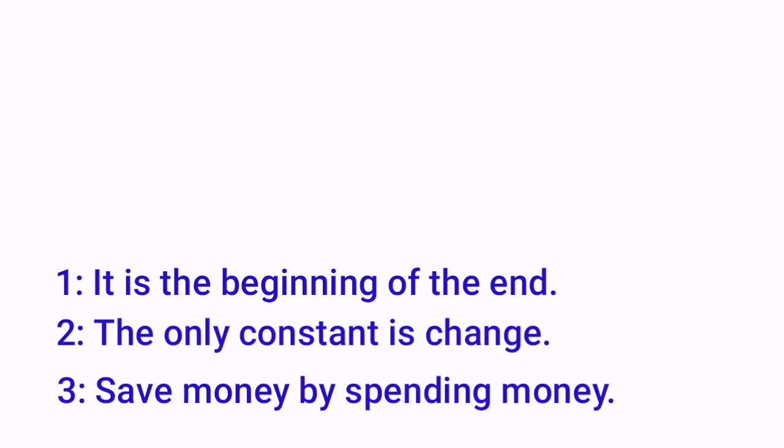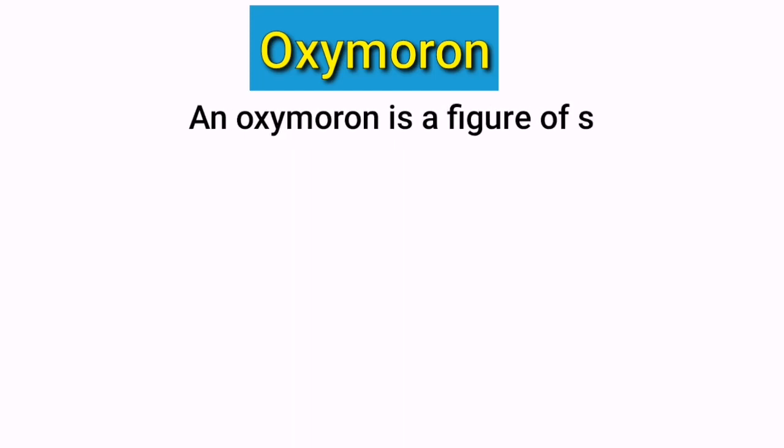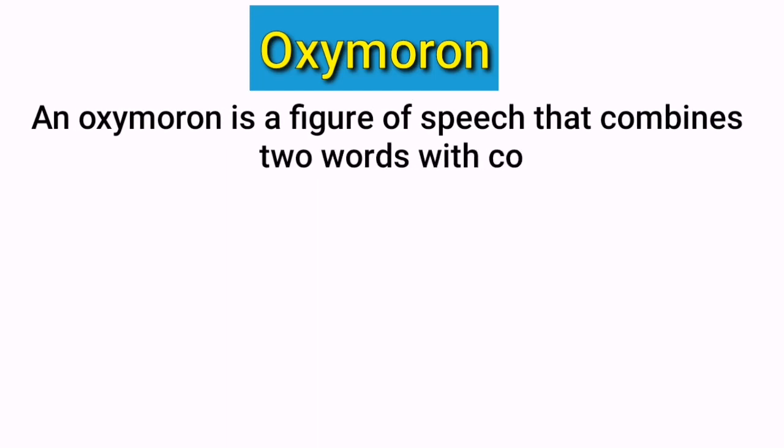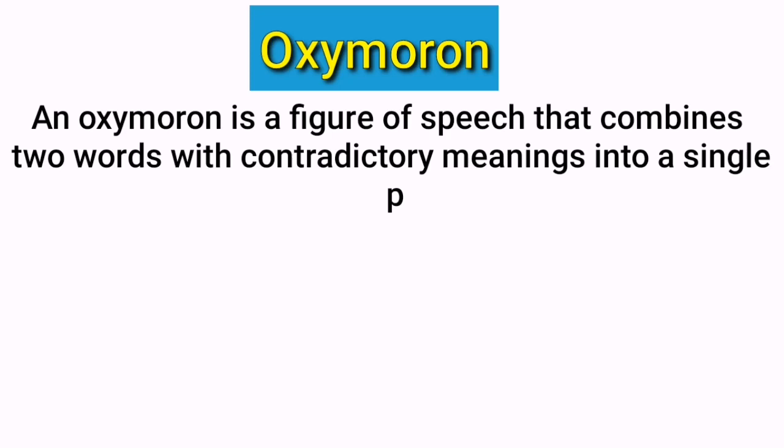While on the other hand, an oxymoron can be defined as a figure of speech that combines two words with contradictory meanings into a single phrase. Simply, it means that oxymoron is a figure of speech like a simile and metaphor but in this figure of speech two contradictory words are combined. And in paradox a statement is given in such a manner that it seems contradictory or incorrect but in oxymoron two contradictory words are used together.